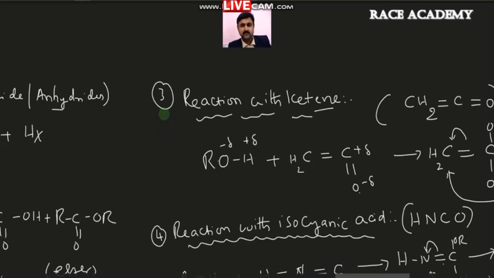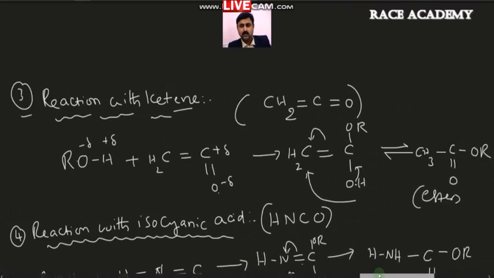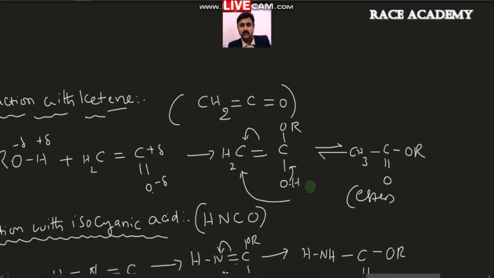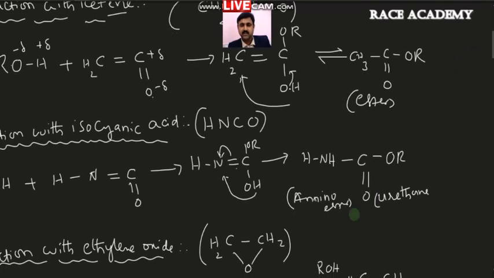After that we took the reaction with ketene, where we got a tautomerism, the enol, keto-enol form of compound.